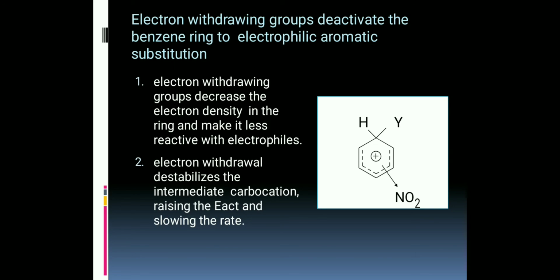Electron withdrawing groups deactivate the benzene ring to electrophilic aromatic substitution. First, electron withdrawing groups decrease the electron density in the ring and make it less reactive with electrophiles. Electron withdrawal destabilizes the intermediate carbocation, raising the energy barrier and slowing the rate.